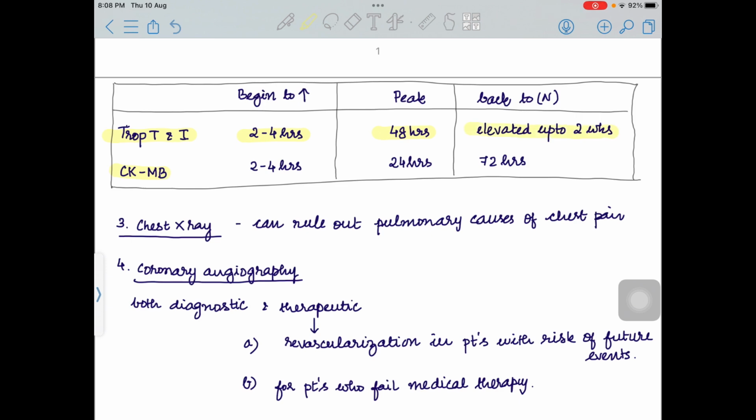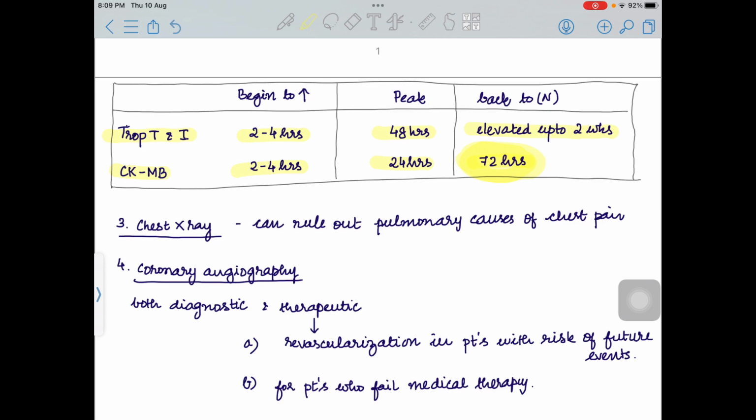The difference with CKMB is it becomes normal within 72 hours. The main difference lies in when it becomes normal. CKMB also begins to rise within 2 to 4 hours, peaks in 24 hours, whereas it becomes normal within 72 hours. The only difference, we have to remember this.